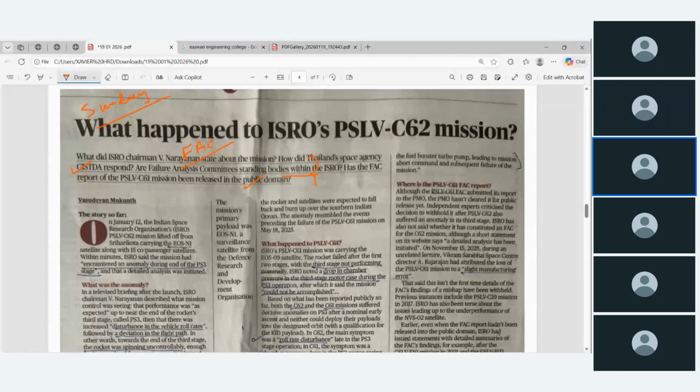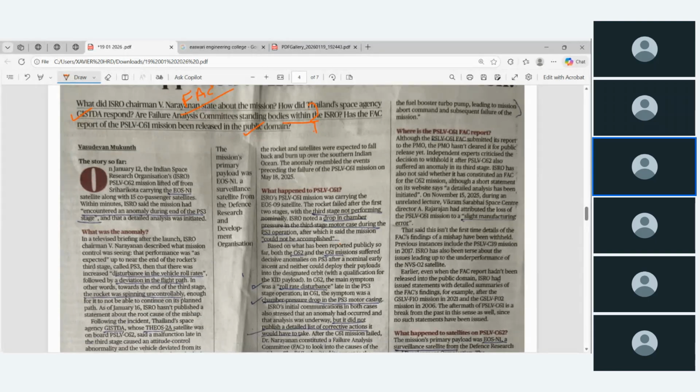Okay, at the end point the failure should not be repeated, but it has been repeated. Okay, let it be repeated, no problem. So will it be repeated again? See, suppose C-63 launch pad, what the ISRO and what the government is going to do. This is the correct way of constructive argument. Okay, anyway, let us see in this article how this fellow has written.